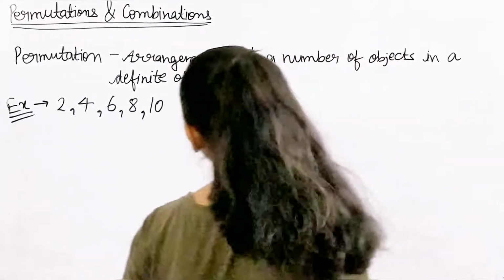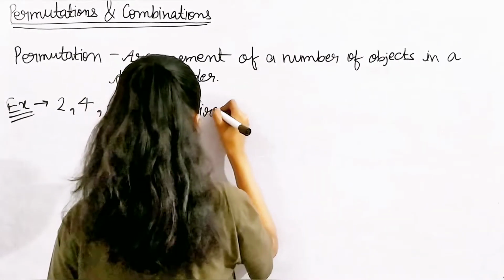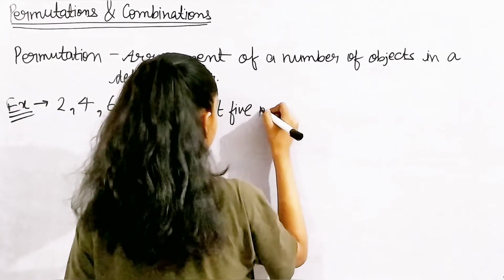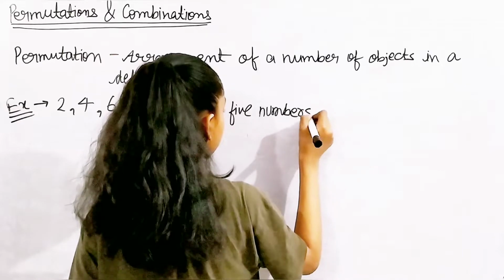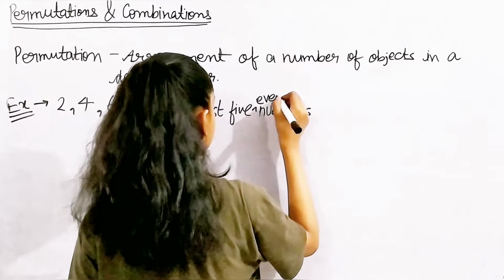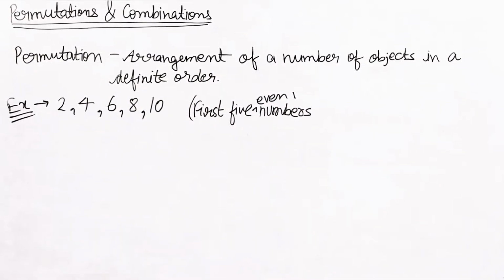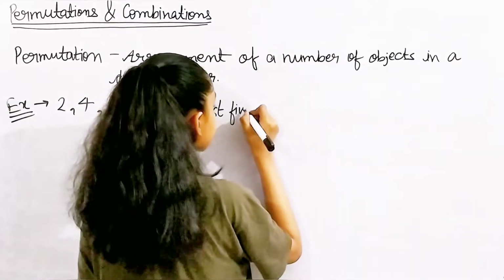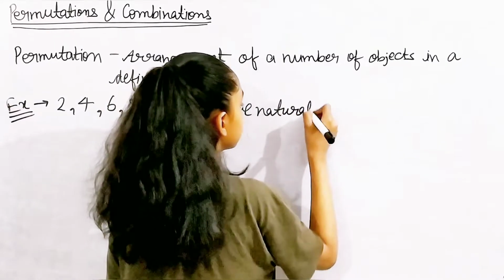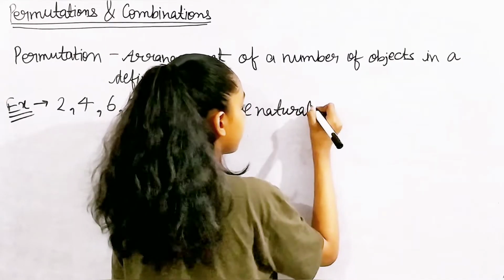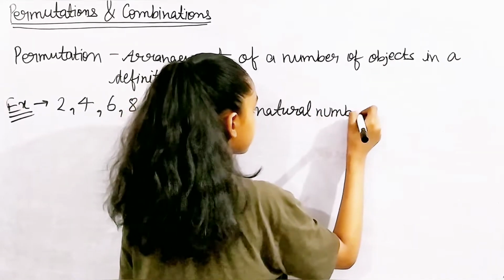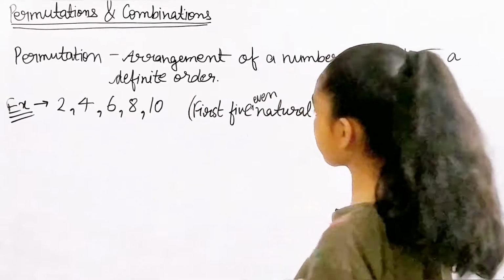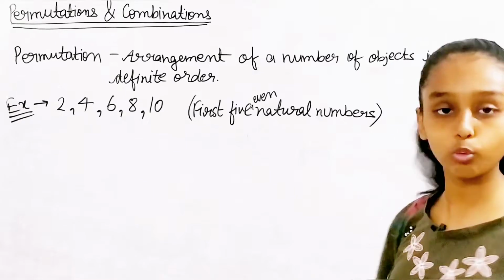Let me write this in brackets: the first 5 even natural numbers. That's what we can see.